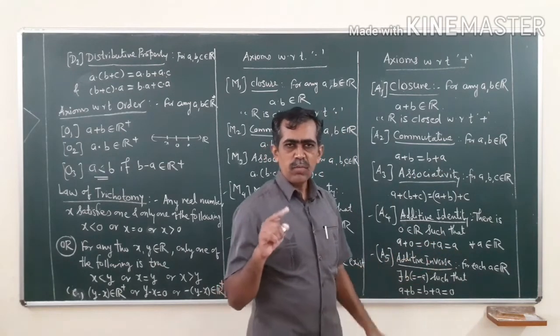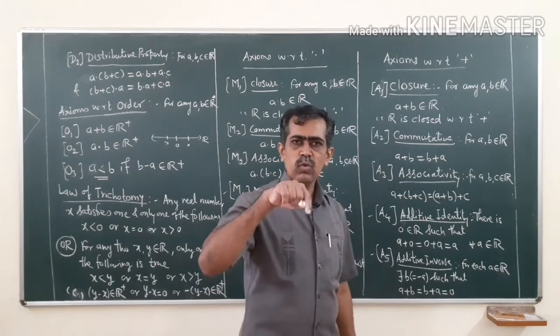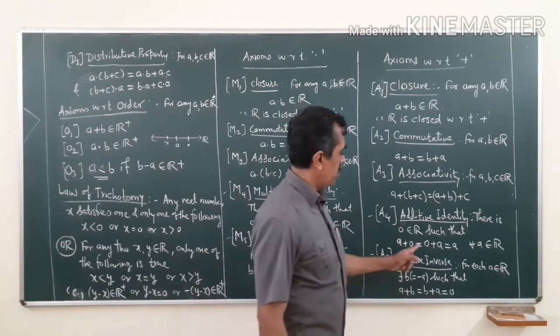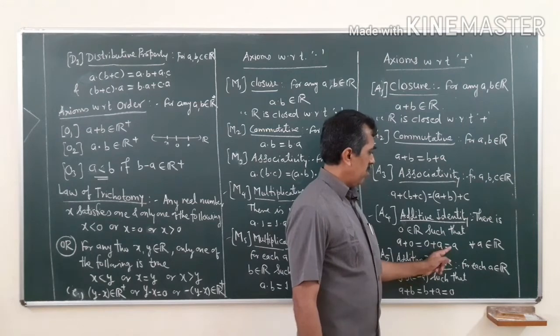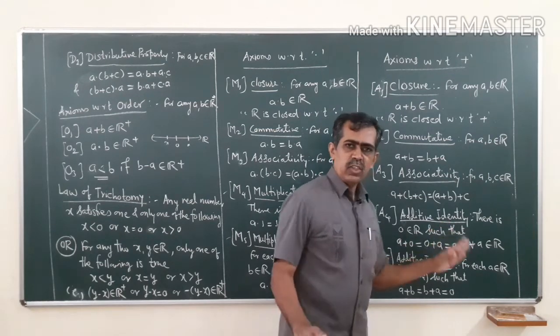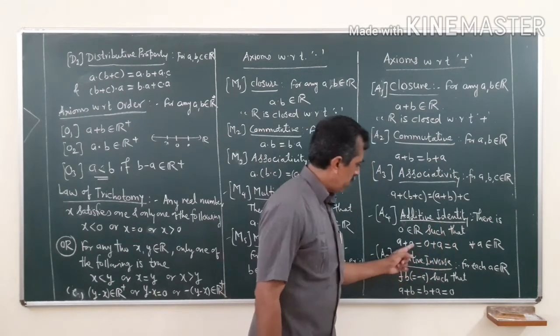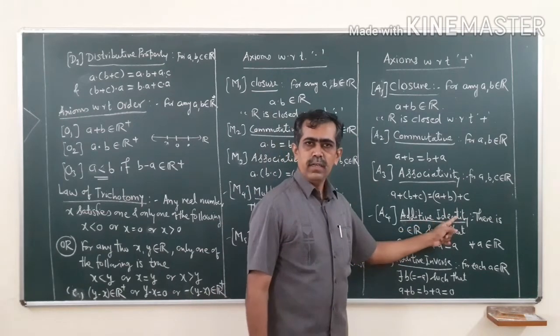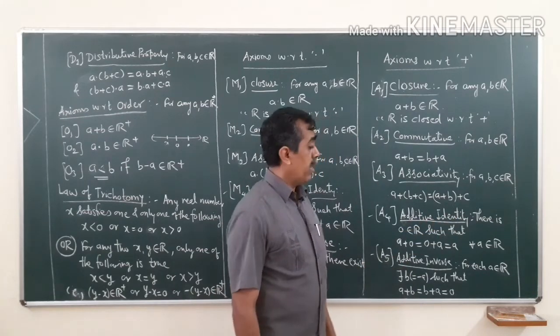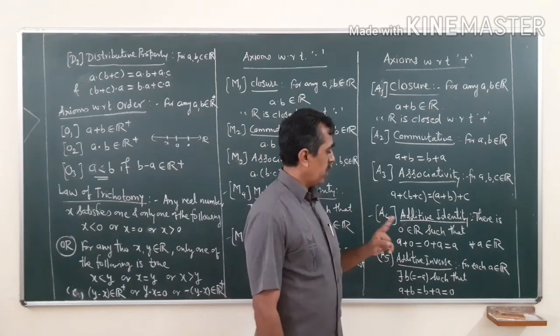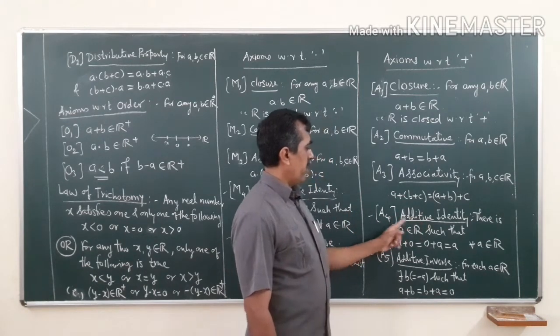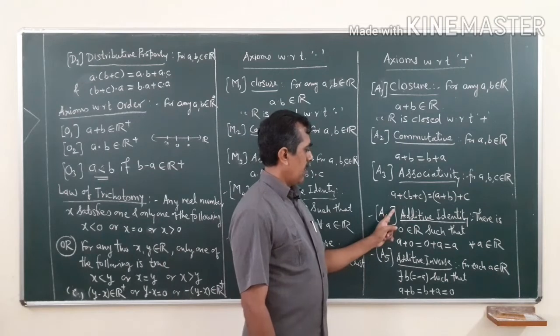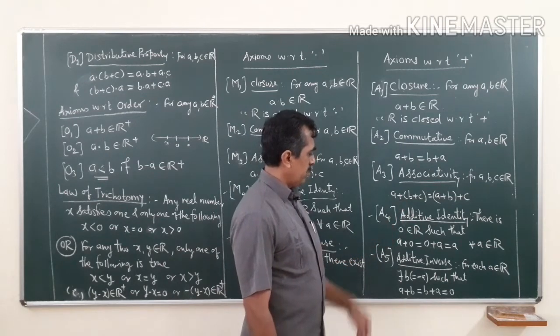So 0 does not make any difference when you add it to any real number. So a plus 0 is the same as 0 plus a, which is equal to a. So 0 is the identity with respect to addition. 0 is the additive identity. 0 is called the additive identity in R. Okay, so this is about the additive identity in R. This is the fourth axiom.